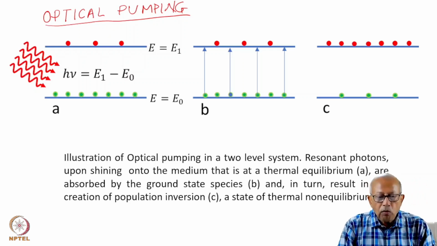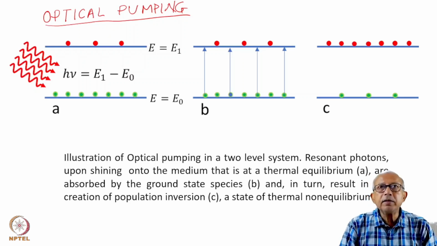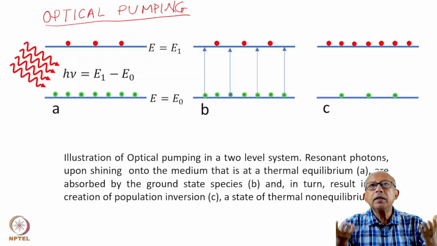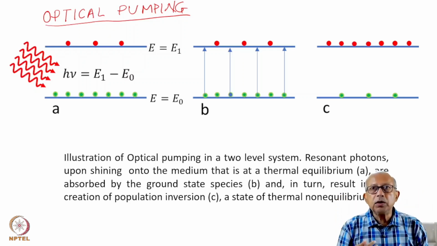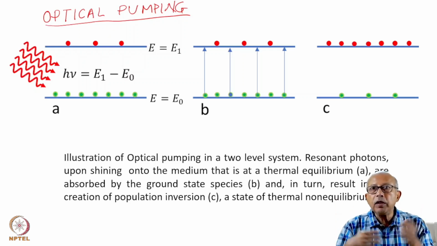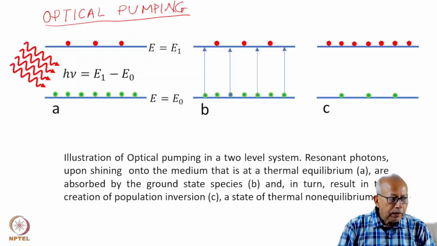Such mediums are normally pumped optically. This light is generally obtained from a conventional, incoherent source of light. That light is created as a result of spontaneous emission, so random emission. The photons are all incoherent. They do not have correlation between them.